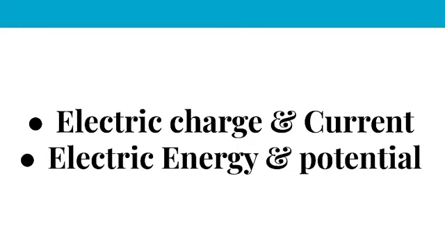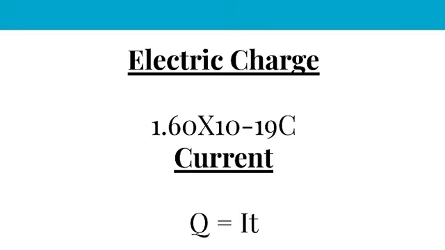Next we have electric charge and current, and electrical energy and potential. Let us see these things. First, electric charge. Electric charge is a property of matter. There are two types of electric charge which are conventionally labeled positive and negative. Two objects that have the same charge exert repulsive forces on each other. Two objects that have opposite charges attract each other. Electric charge is measured in coulombs and has the symbol Q.